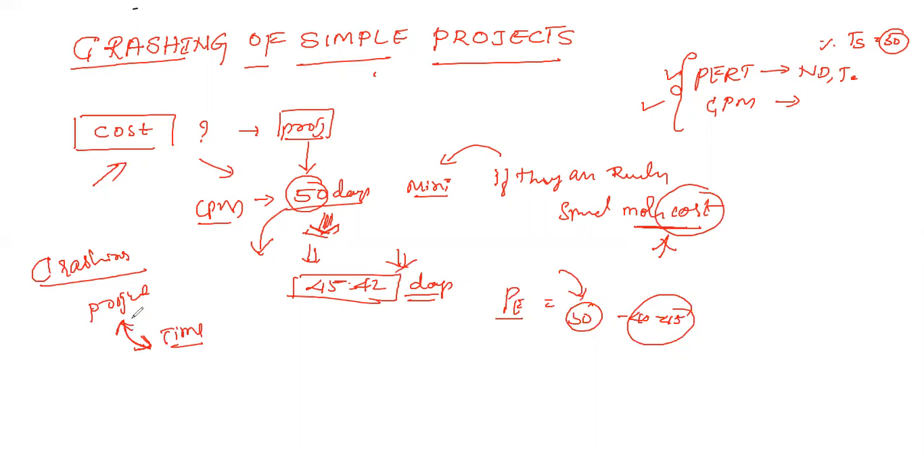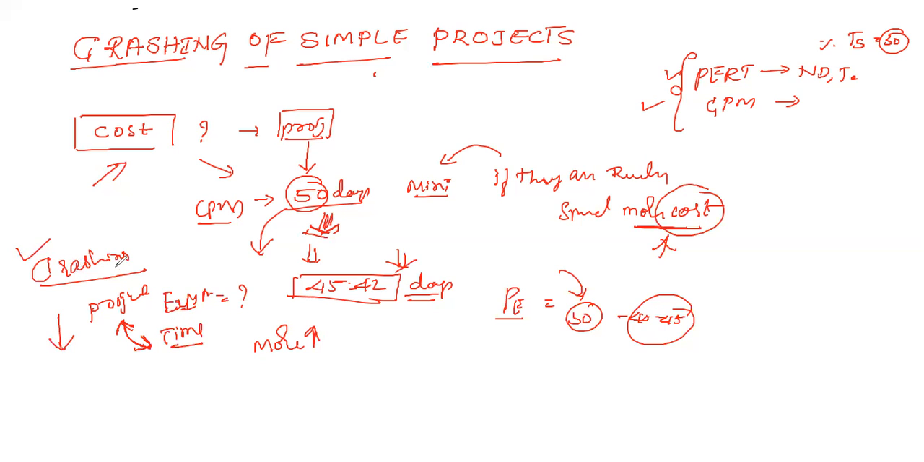We find out the network diagram for a particular project, and the expected time for that project. That time will be reduced by using more money. So it's a technique where we spend more money in order to reduce the project time. It is nothing but crushing.